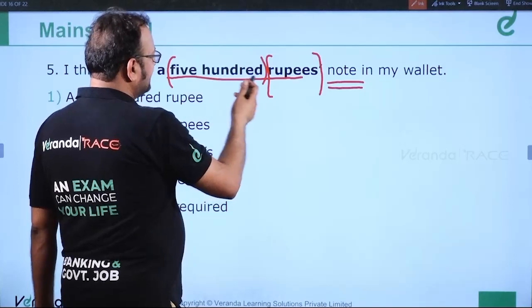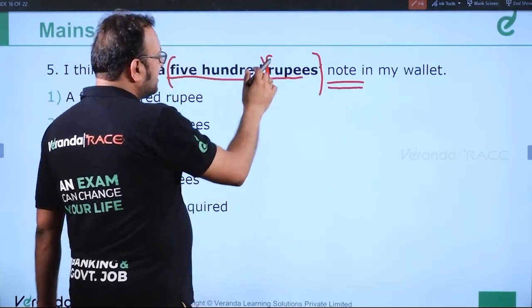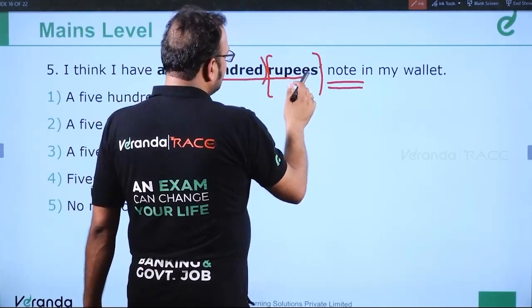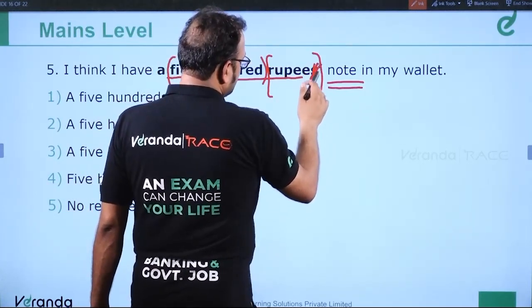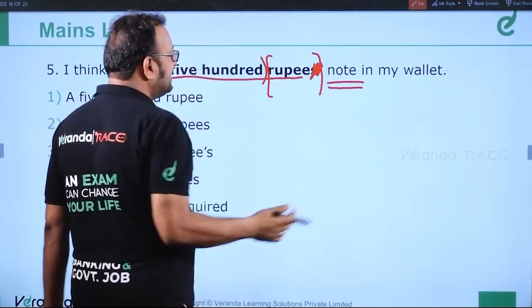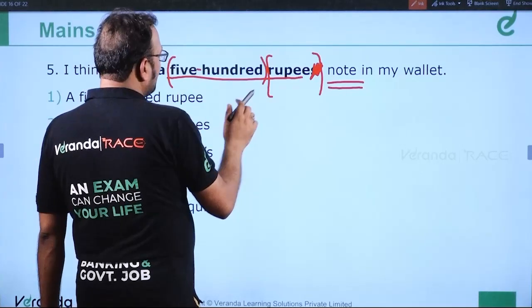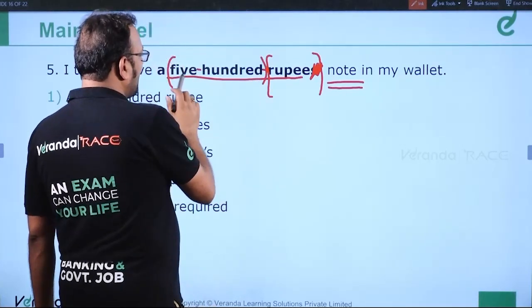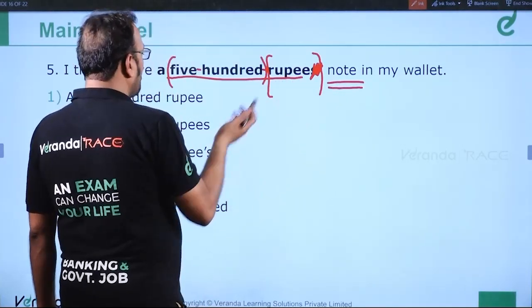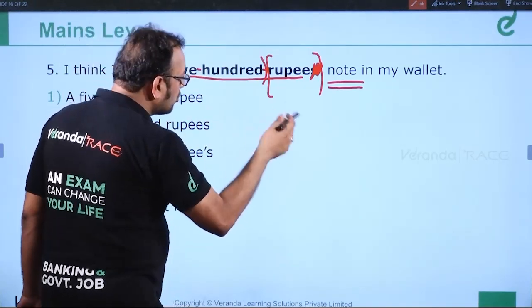For example, 500 rupees notes or 300-year-old building. So this is the last term which is there, rupees. It is not written in apostrophe form. It's written like a 500 rupee note, a 300-year-old building. So this particular qualifier that we are talking about, 500 rupee note, or for that matter 10,000-year-old building.